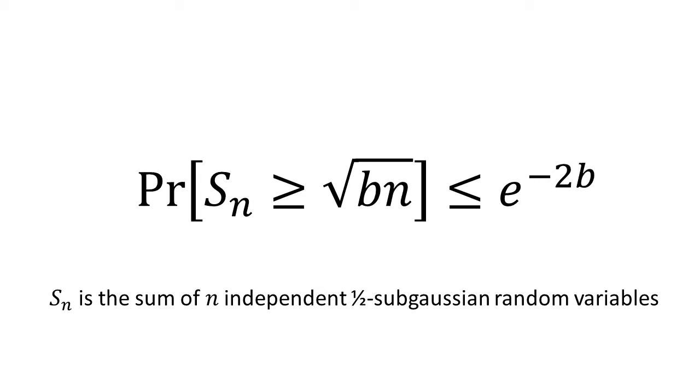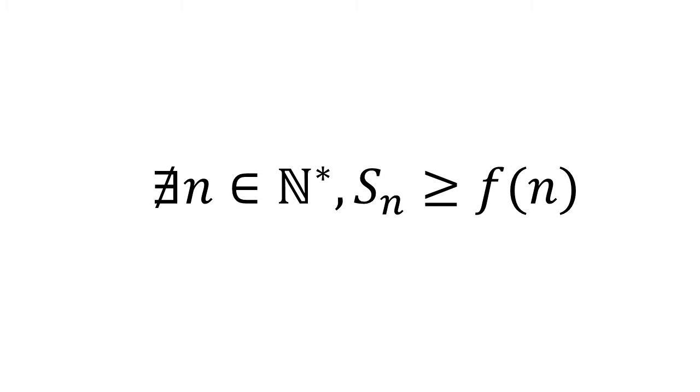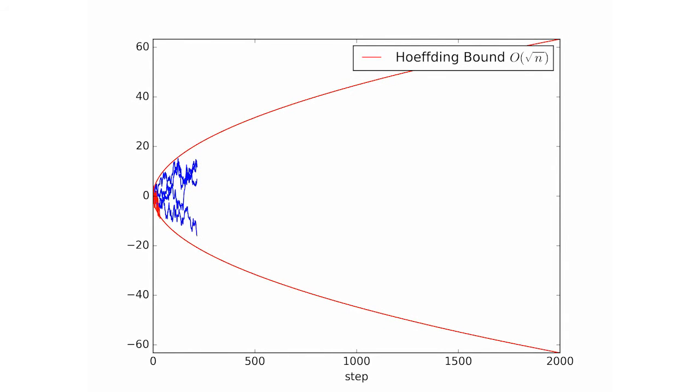We need a bound that is adaptive to any evaluation time to be applicable to these problems. In fact, for a bound to hold for any time n, it is both necessary and sufficient for the random walk to never cross the bound for all time n up to infinity. For any bound that scales asymptotically as square root of n, it can be shown that threshold crossing is almost sure to occur sooner or later, even though it is unlikely to occur at any fixed moment.